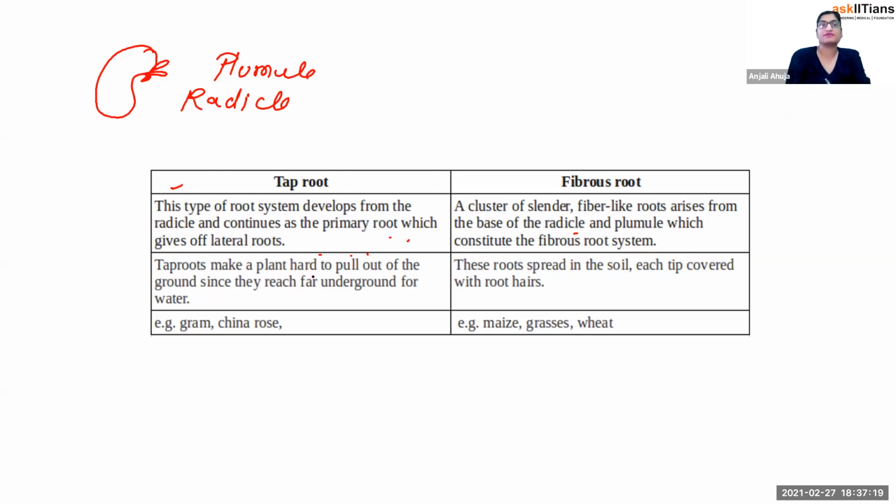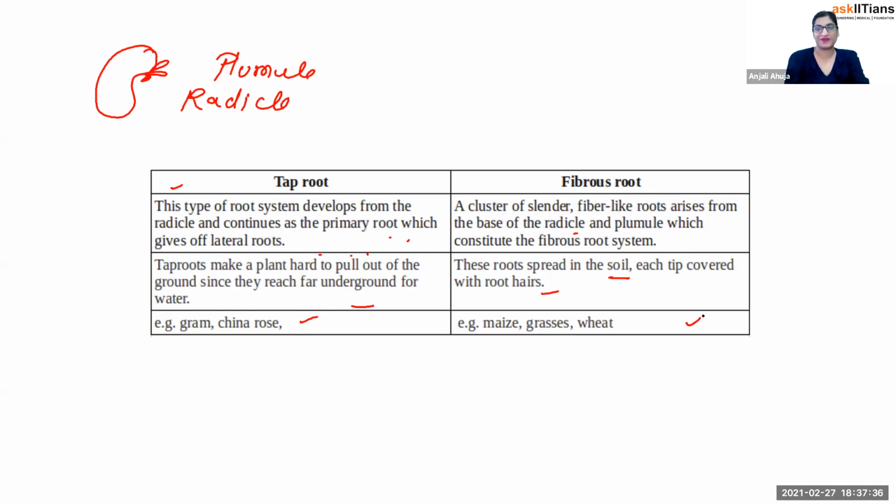The taproot makes the plant hard to pull out of the ground, since they reach for the water by making branches. These roots spread in the soil, each tip covered with root hair, easier to pull out. More examples are written up there. So I suppose now the differences are clear to you.